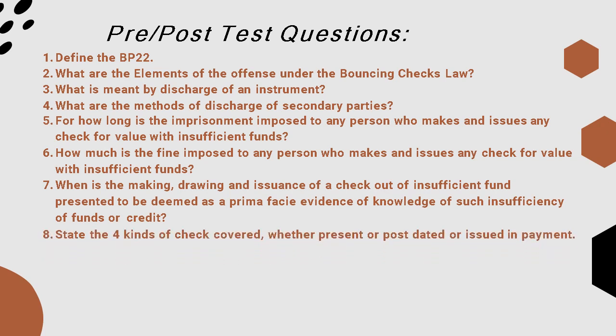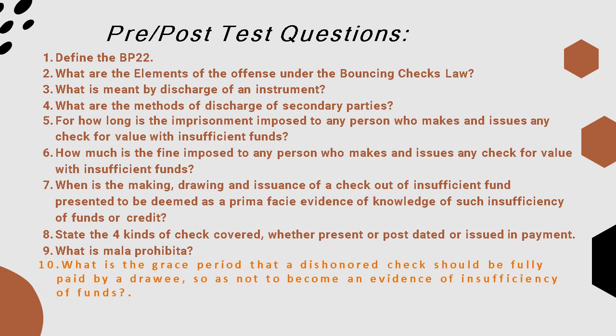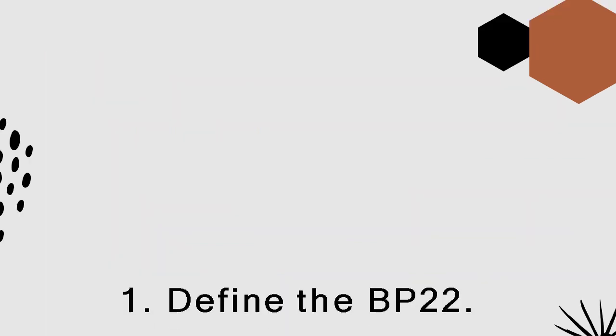Number 8: State the 4 kinds of check covered, whether present or post-dated or issued in payment. Number 9: What is malum prohibitum or mala prohibita? And number 10: What is the grace period within which a dishonored check should be fully paid by the drawer so as not to become evidence of insufficiency of funds? Okay.